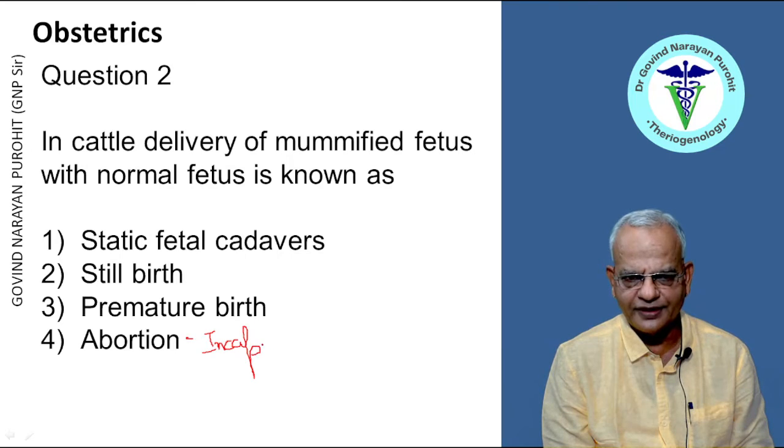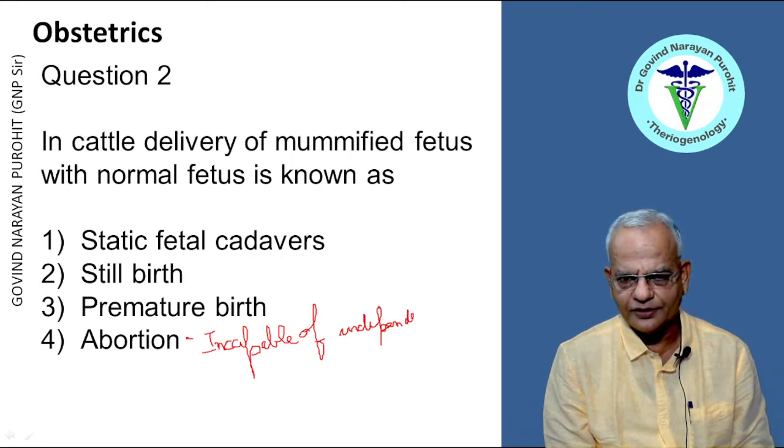Any fetus that is delivered before completion of gestation, say if it is born, then it will die because it is not able to sustain life.